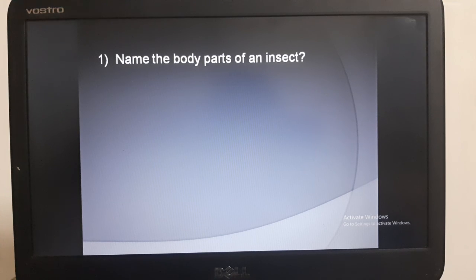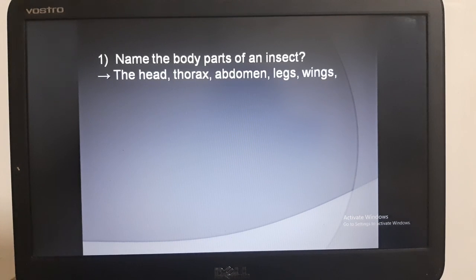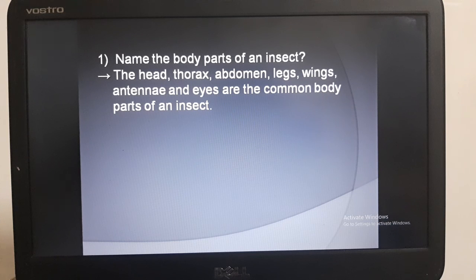First question. Name the body part of an insect. So students, tell me the name of the body part of an insect. Yes, very good. The head, thorax, abdomen, legs, wings, antenna, and eyes are the common body parts of an insect. Okay, students, then let's move on to question number 2.